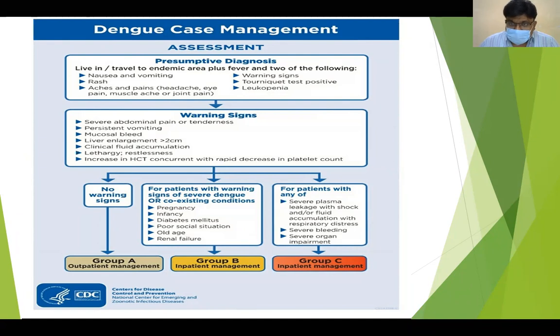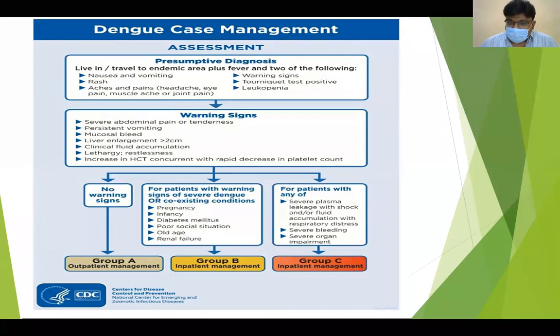Severe abdominal pain or tenderness, persistent vomiting, mucosal bleed, liver enlargement may be there, clinical fluid accumulation, there may be lethargy, increase in HCT with rapid decrease in platelet count. So these are the warning signs. If there are no warning signs, or we can call it an undifferentiated fever or dengue fever without warning signs, we can deal with it as outpatient management.